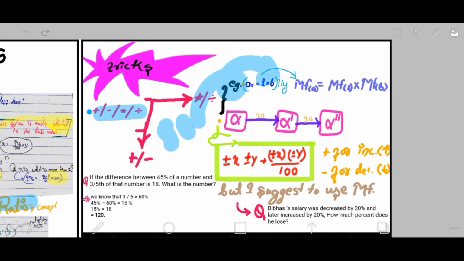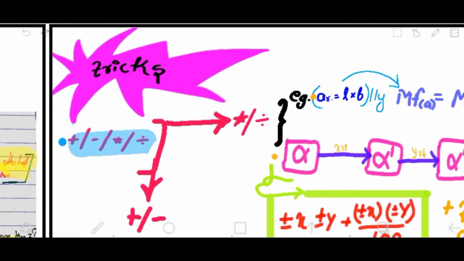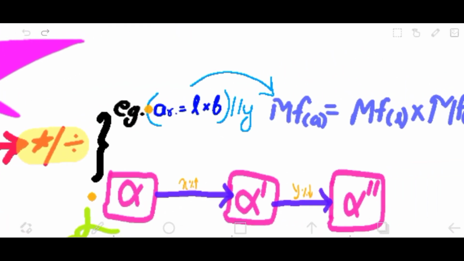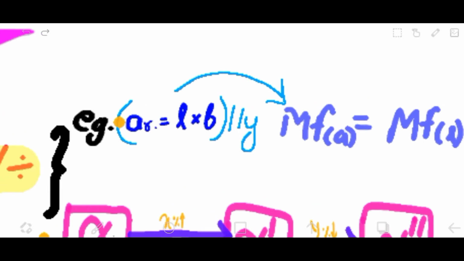So let's continue with it. The trick here is plus minus, and it is applicable for addition, subtraction and multiplication, division. It's divided into two parts. First of all, we'll be dealing with the multiplication and division one. For example, if it's given to you that there is an X% increase in length, and L here is just for a base example, the formula for the area of a rectangle. Obviously everyone knows it's never going to be asked in your exam, but it's just a rough example.